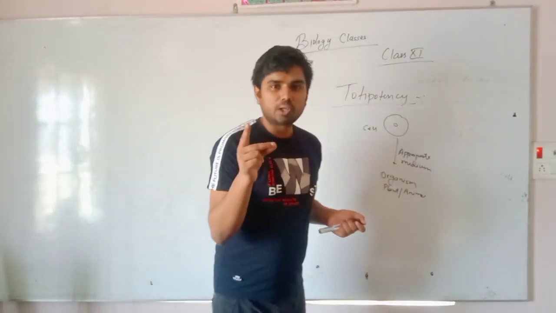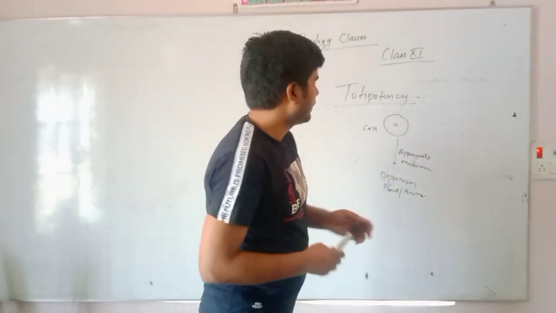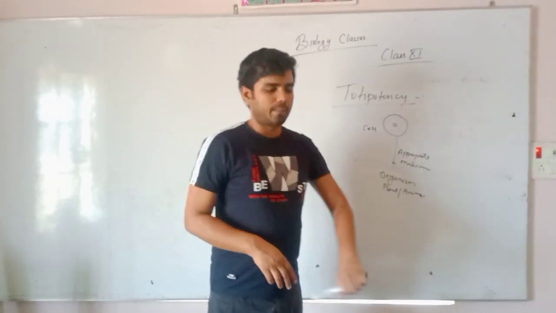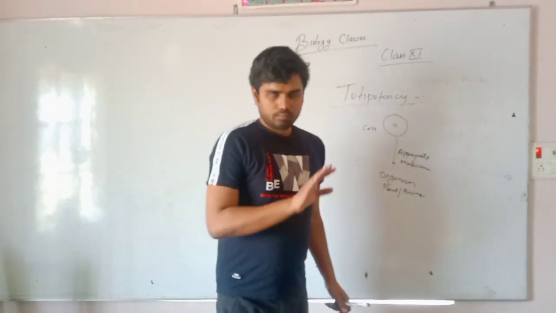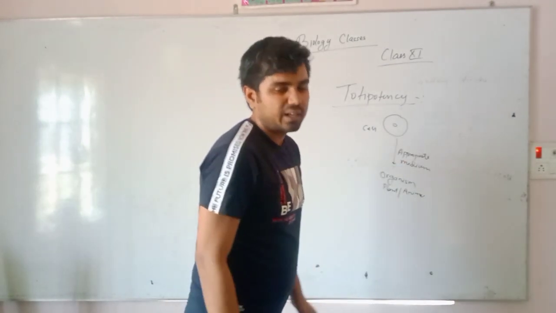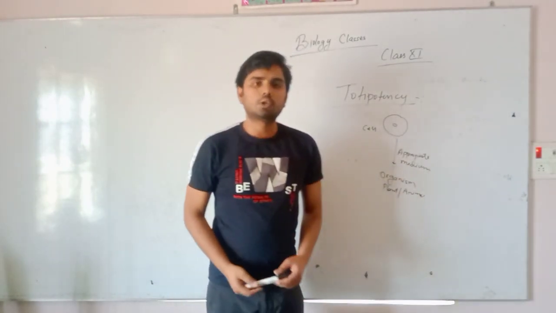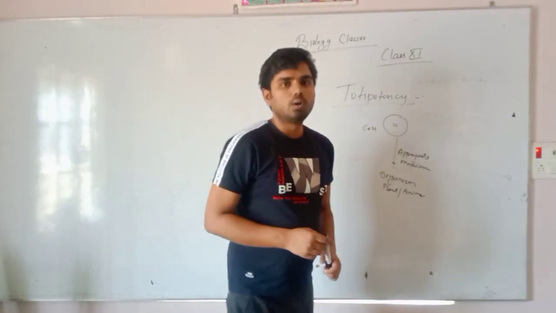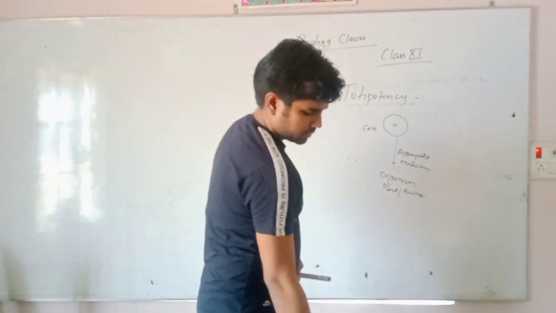But every cell does not have such power to develop into a new organism. हमारे शरीर का कोई भी सेल के पास वो पावर नहीं है. Only a specific cell in our body has such power to grow up into a new full-fledged organism.